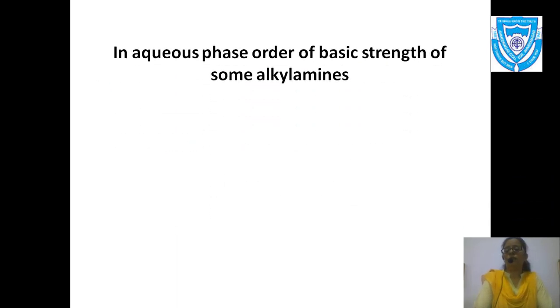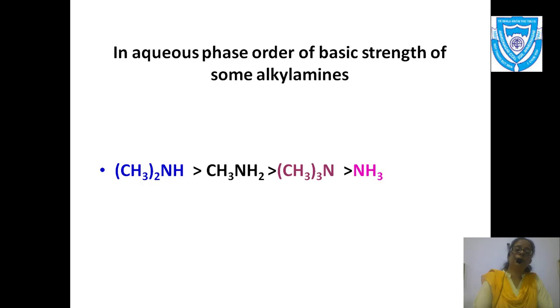Now in the aqueous phase, the order of basic strength of some of the alkyl amines I have given specially to you because I want you to remember this. If the alkyl group is a methyl group, the secondary amine, dimethylamine, is more basic than the primary amine, methylamine, and methylamine is more basic than the tertiary amine, and the tertiary amine is more basic than ammonia.